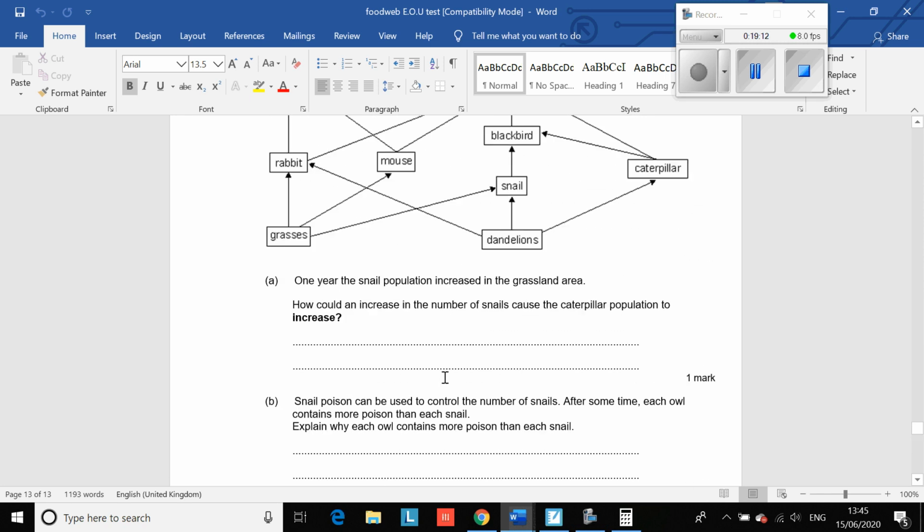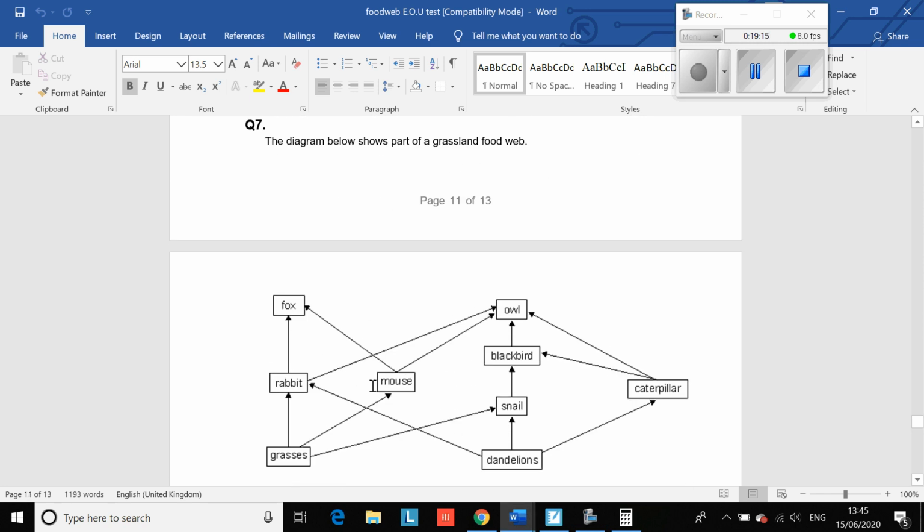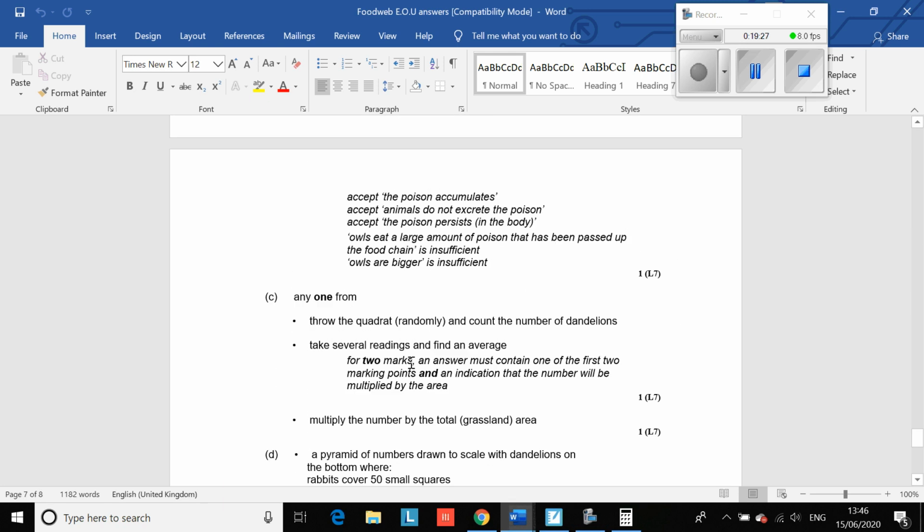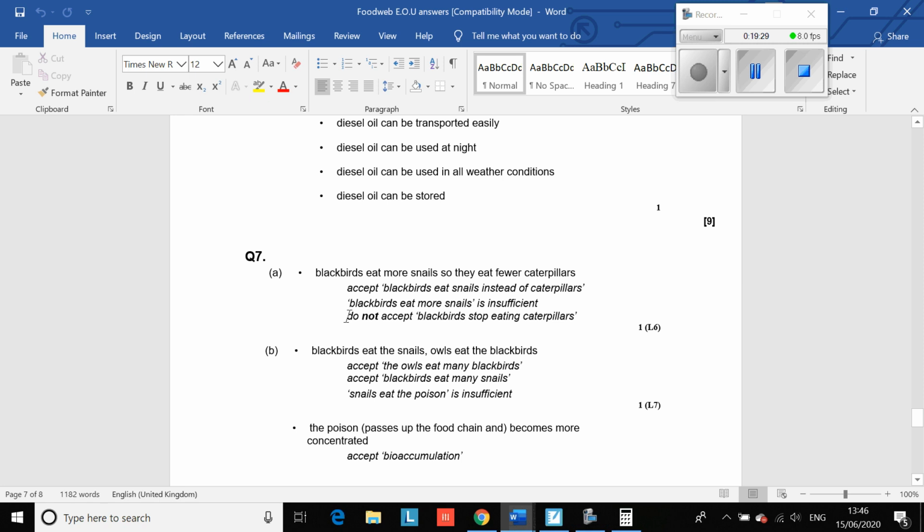Yes, okay. So question 7, you've got a food web here. 1 year, the snail population increased in the grassland area. How could an increase in number of snails cause the caterpillar population to increase? So, blackbirds eat more snails, so they're eating fewer caterpillars. So therefore, caterpillar numbers go up.